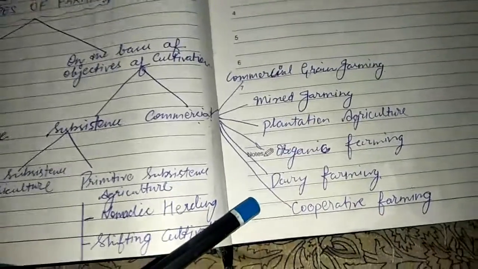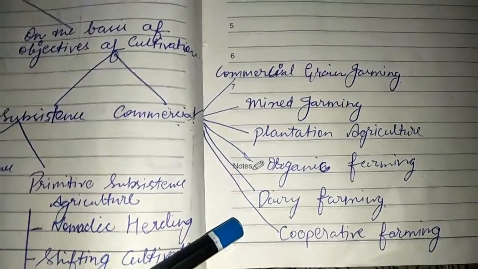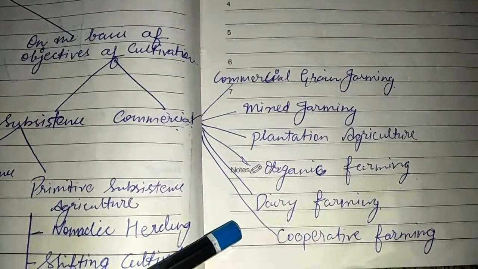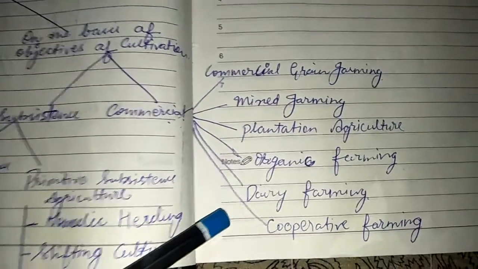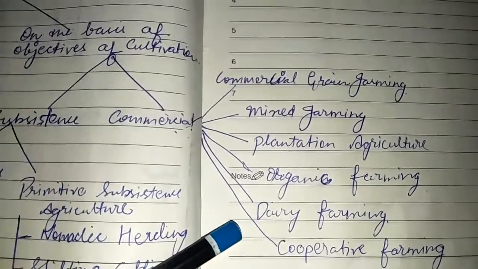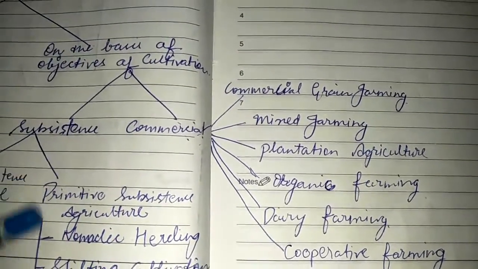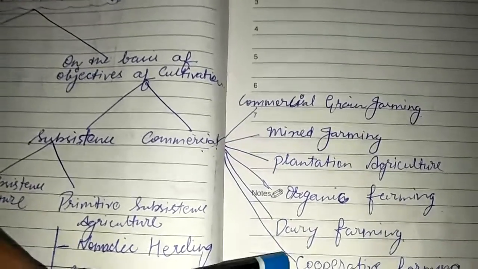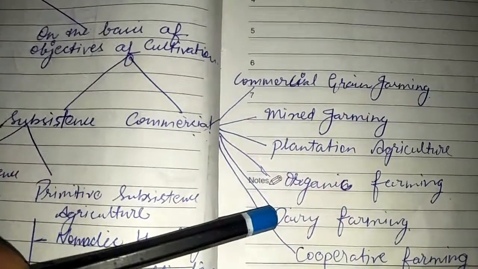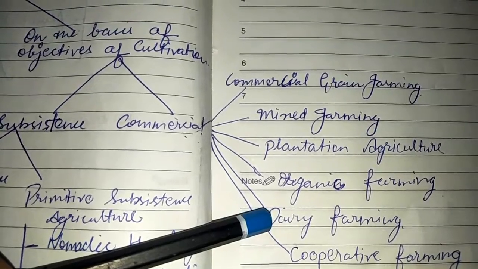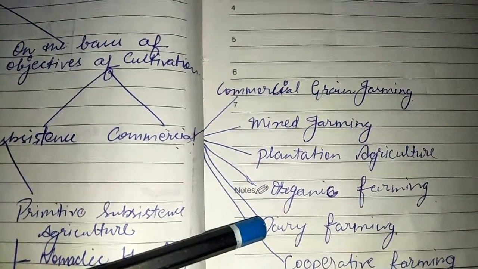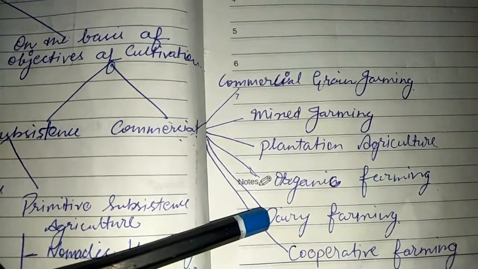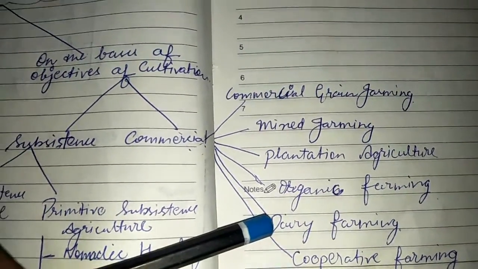Now, dairy farming. In dairy farming, cattle are reared for milk and milk products. To meet the needs of the big urban areas, it is considered a highly intensive type of livestock farming. The farms are well equipped with modern machinery. The machines are widely used for milking, feeding, and cleansing the cattle. The countries which are famous for dairy products are Australia, Denmark, New Zealand, Switzerland, and Netherlands.